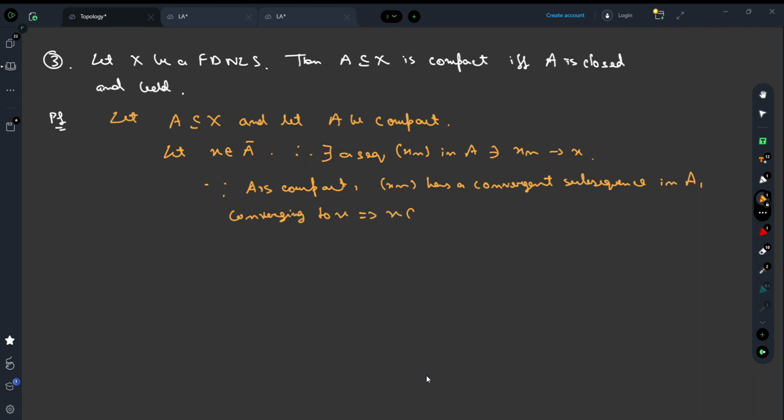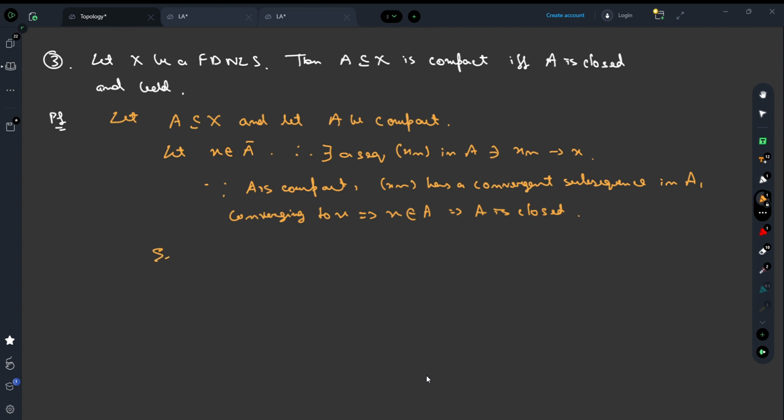But that obviously means that X must be in A, right? And so that means A is closed. Now you can obviously observe that we haven't used the concept of X being finite dimensional in any of this. One thing which we have not discussed yet is what happens if A is not bounded. So we need to show that the boundedness of A is there.